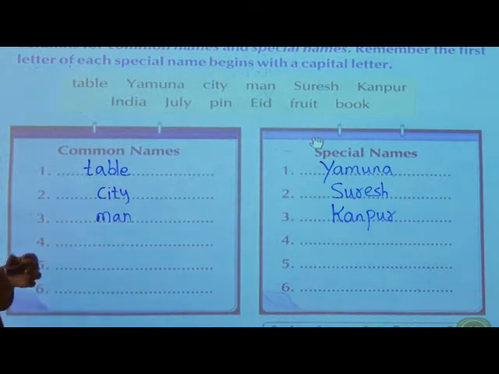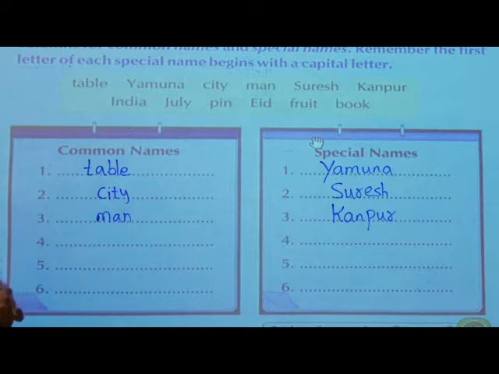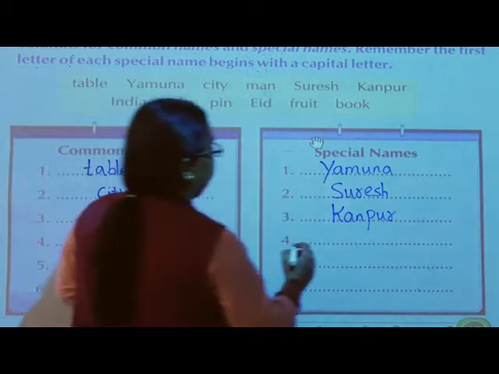Then India. India is our country. Many countries are there: Australia, America, India, Pakistan. From this, India is our country and our country's name is India. That is also a special name.